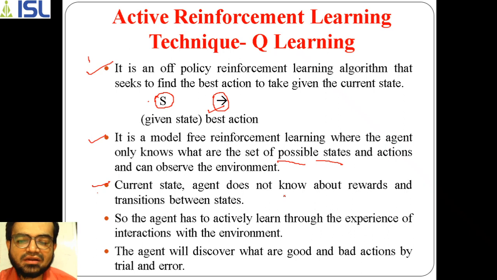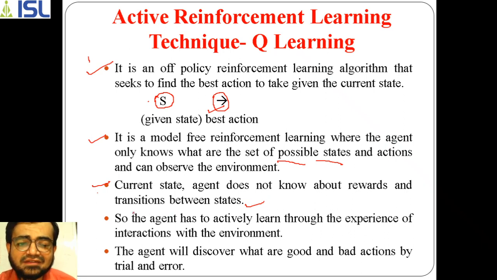But when it takes an action, the rewards or the transition between states will be provided based on selecting the best action among the given set of actions.